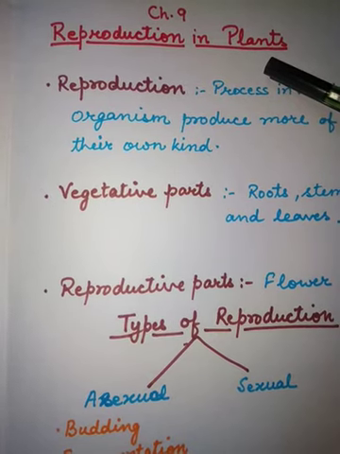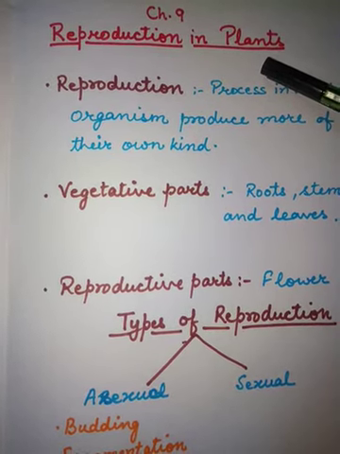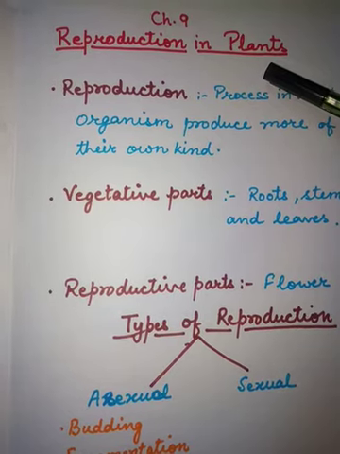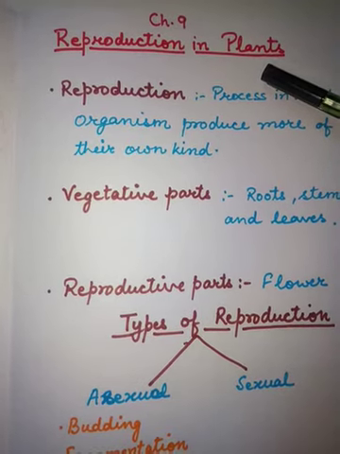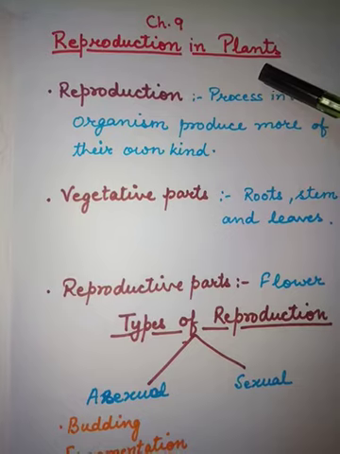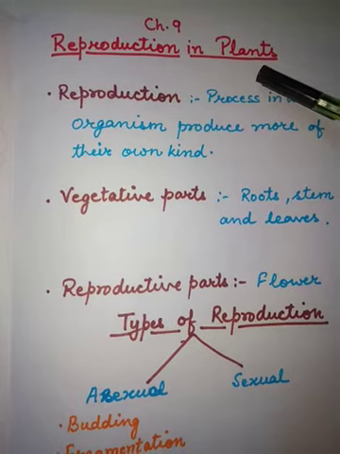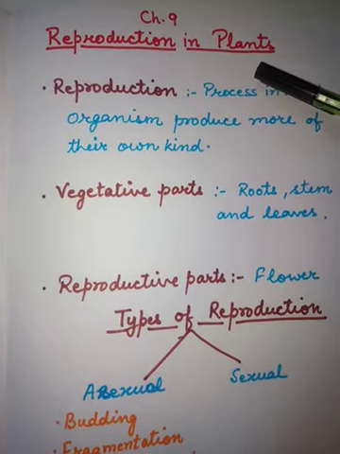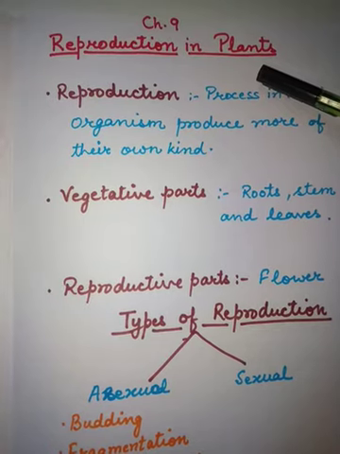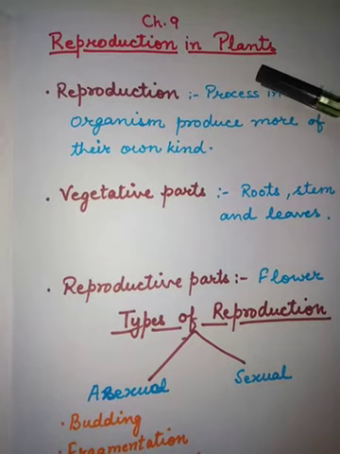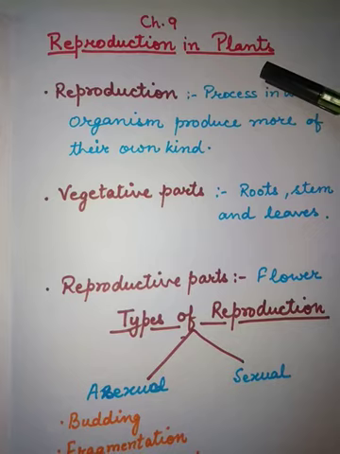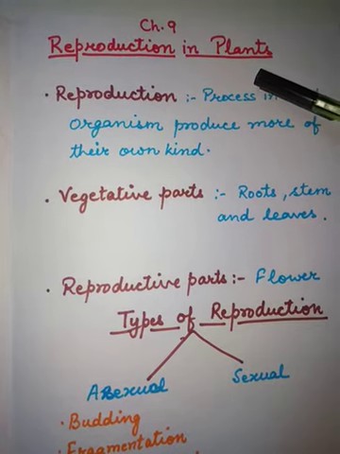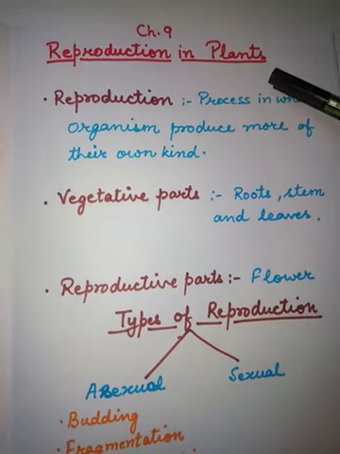We all know that all living organisms have a particular lifespan after which they die. So no organism can live forever. So the organisms, in order to continue their species, have to reproduce. If there is no reproduction then the species may become extinct.